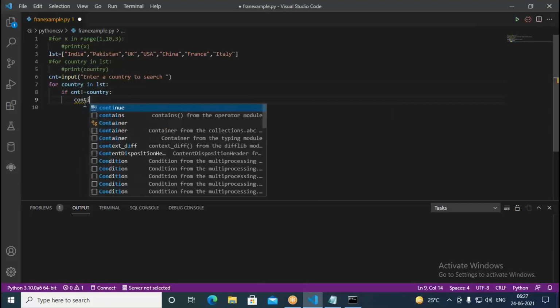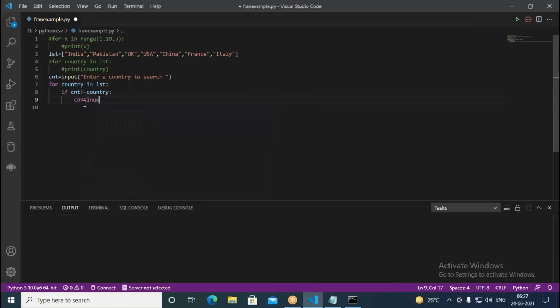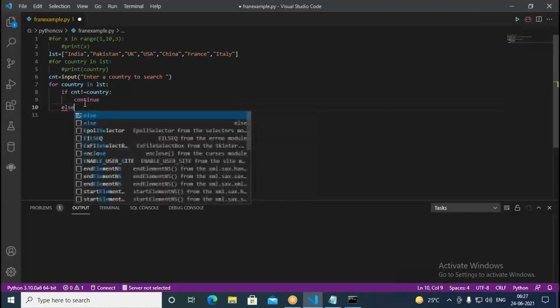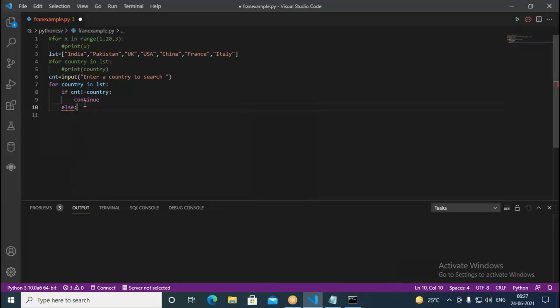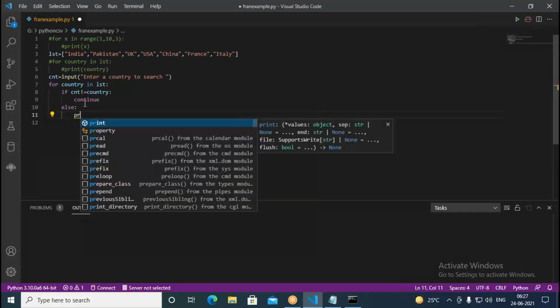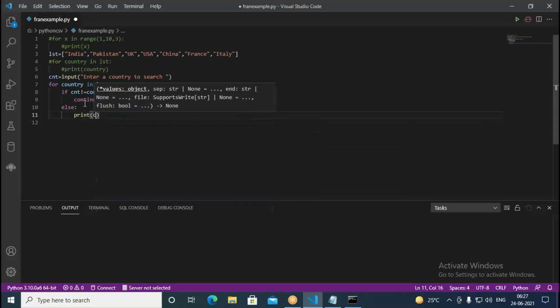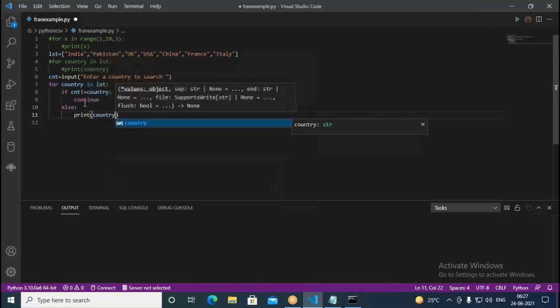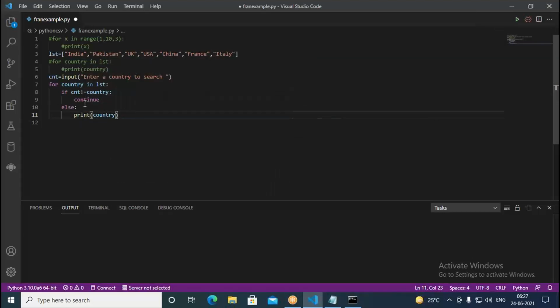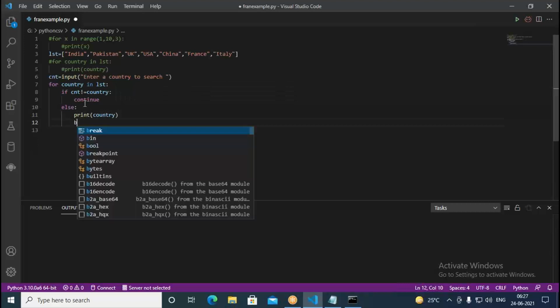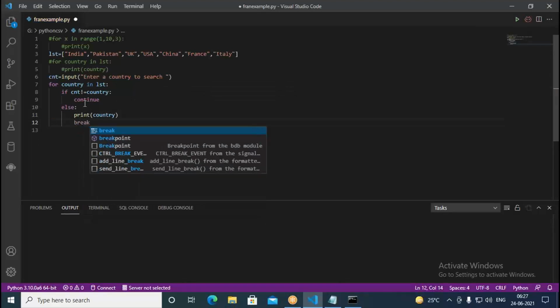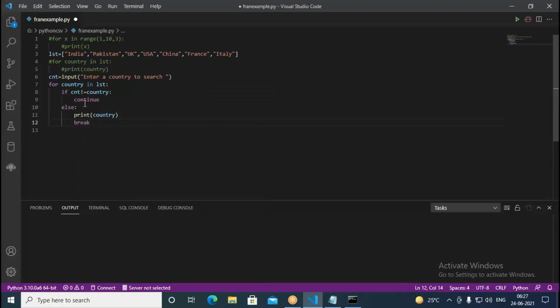That means it goes to the beginning. Else, it prints the country. Then after that we break, that means we come out of the loop. So this way it is written here.